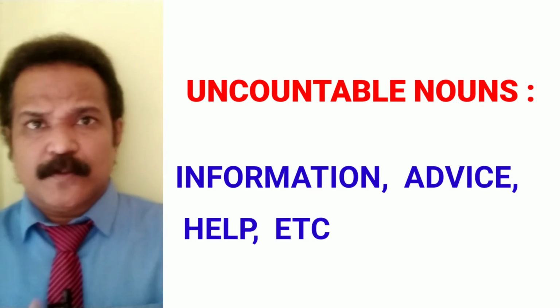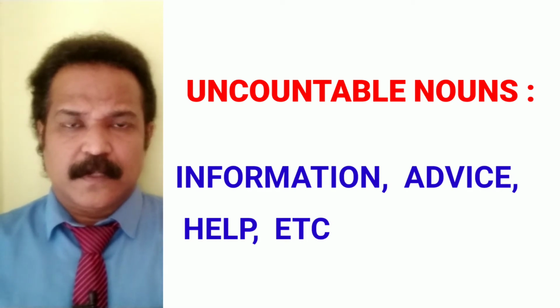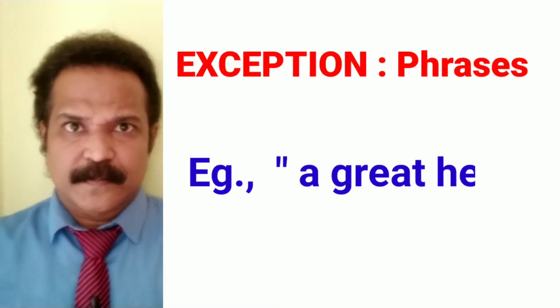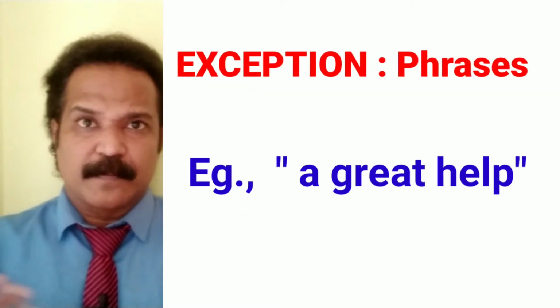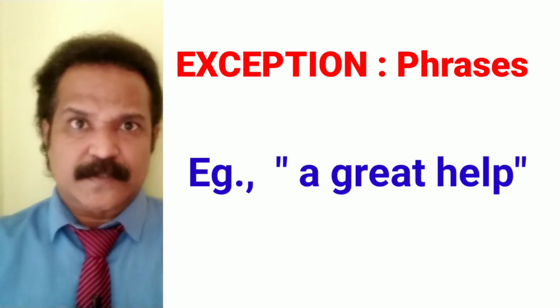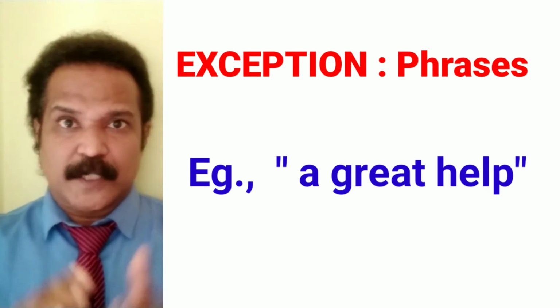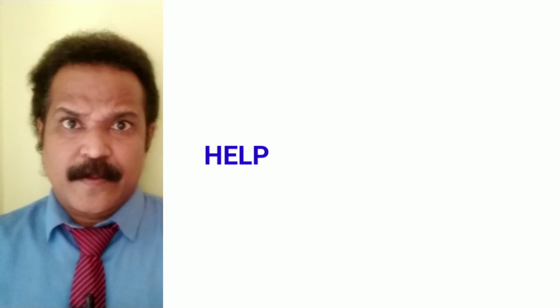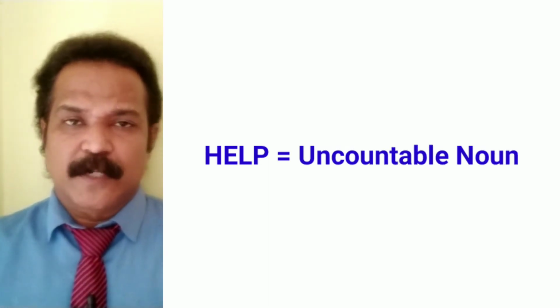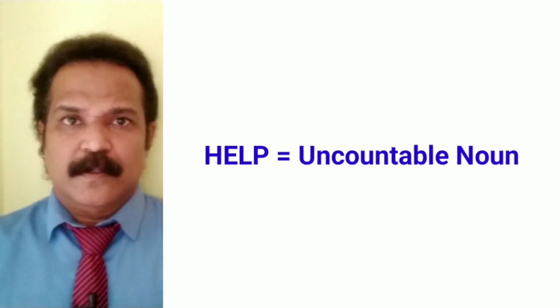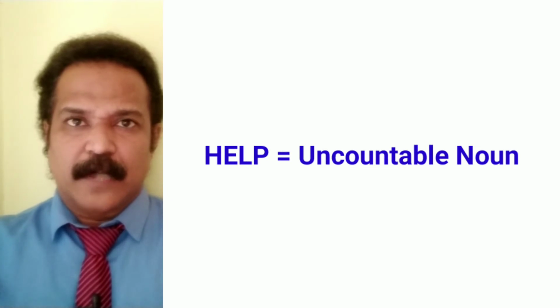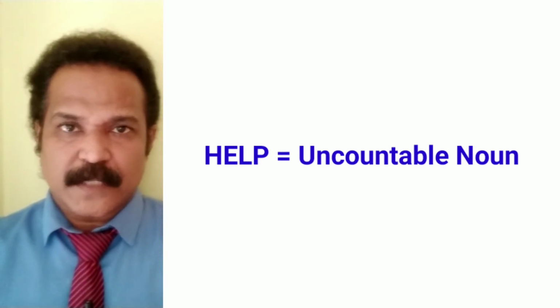Except we have got one phrase, for example, with help: "That's a great help." "It was a great help." "A great help" is a phrase, okay, you can use it. Otherwise, help is an uncountable noun. "He gave me many helps." "He gave helps to me." That's wrong English. You can't say helps.